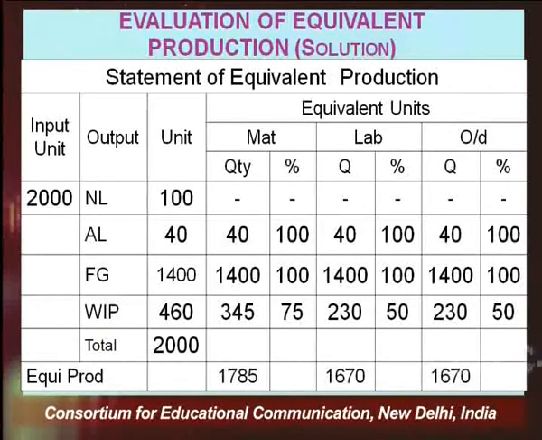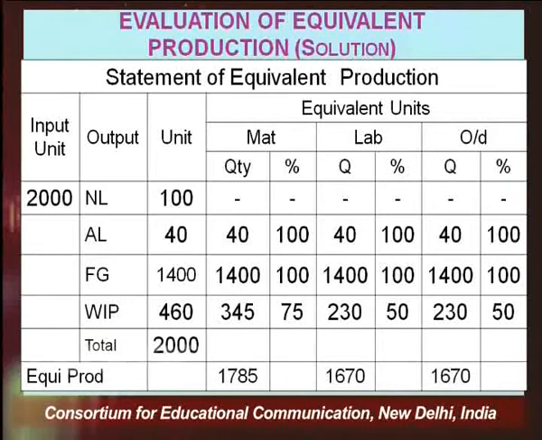So equivalent production, these are the final figures which you require. Equivalent production of material is 1785. In terms of labor, it is 1670, and in terms of overheads also, the equivalent production is 1670.